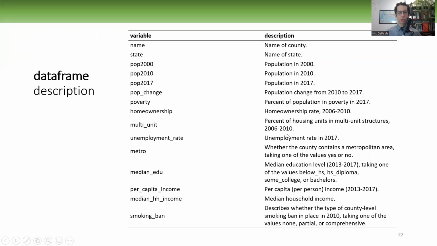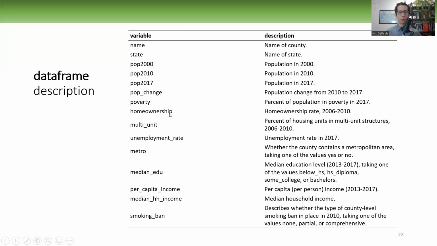Now, something important to note is the description of the variables themselves, which speaks to the possible values of the variables. And that's very important too. We can also see it in a table format. Here, variable name is in one column, description is in another column, and each row is a variable.